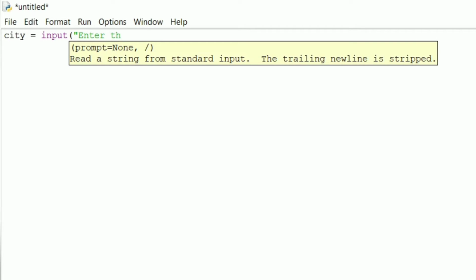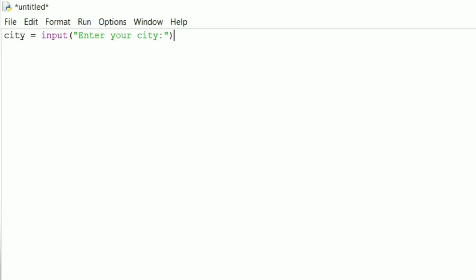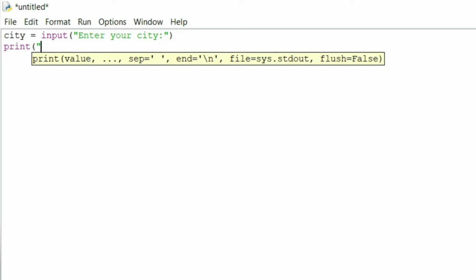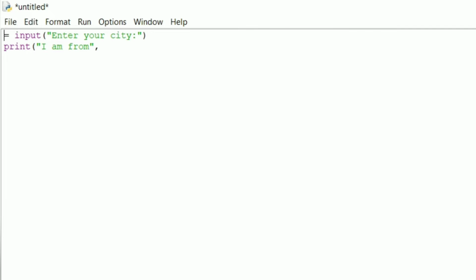Let's continue. I have given here city equal to input, enter your city. Here city is the variable. You can also give ABC, whatever. And input and enter your city is the prompt string, because that gives you the knowledge of what you want to enter. So that's the prompt string. Now I'm giving print I'm from and city, or else you can change it to the variables, like ABC, as I said. So you can change it also.